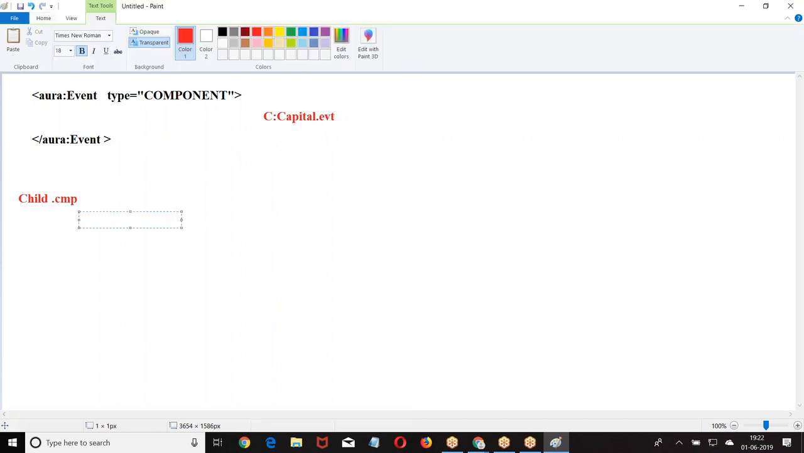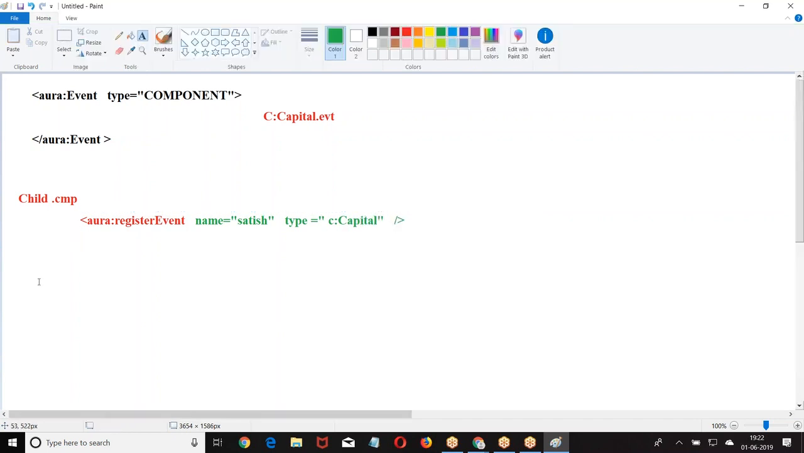How do you register the event? Jura register event. Then you are supposed to give a name. The name plays a major role here. Event name Satish. Then type. This is how you are registering.